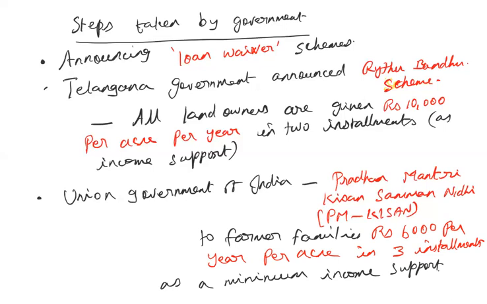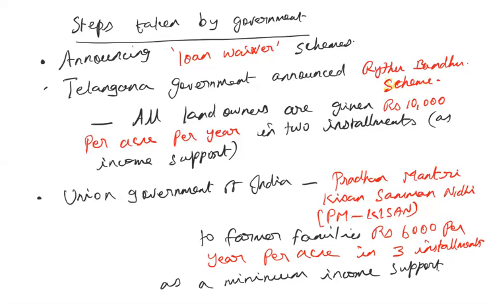The average amount of money owed per household happens to be 74,121, as of 2019. So in spite of all these measures, rural indebtedness still persists. But of course, compared to what it was earlier, at least the government has been taking steps to reduce it. This is one of the very serious problems faced by the farmers.